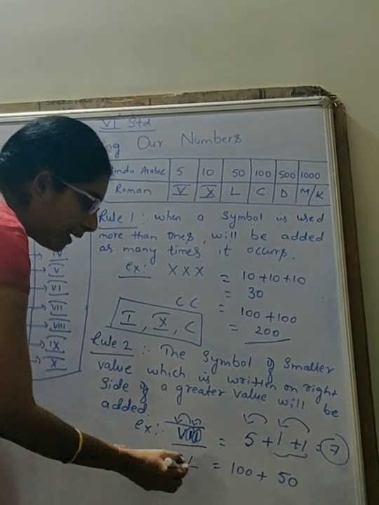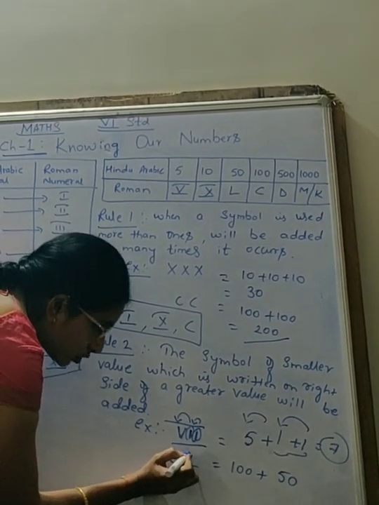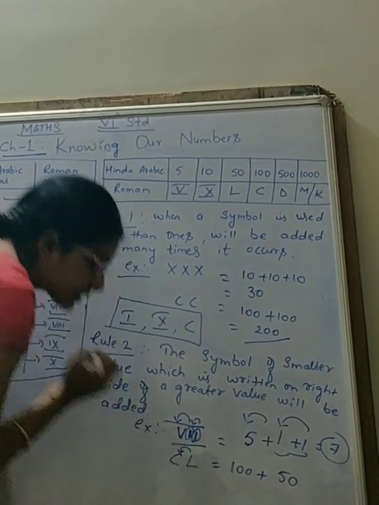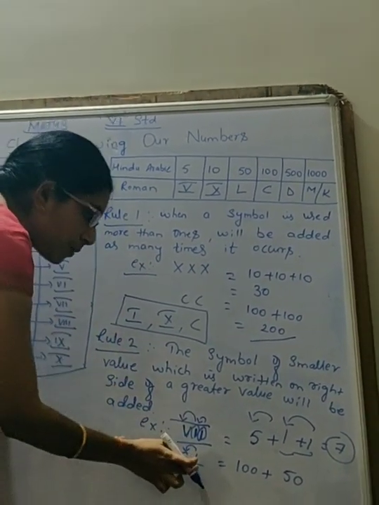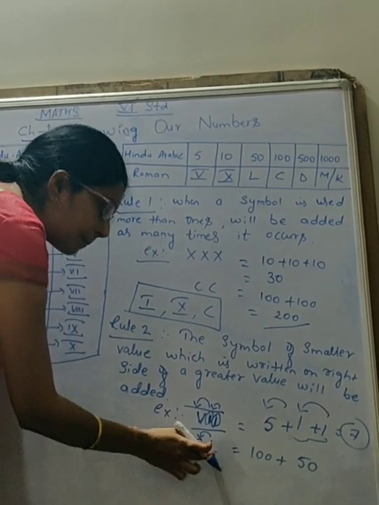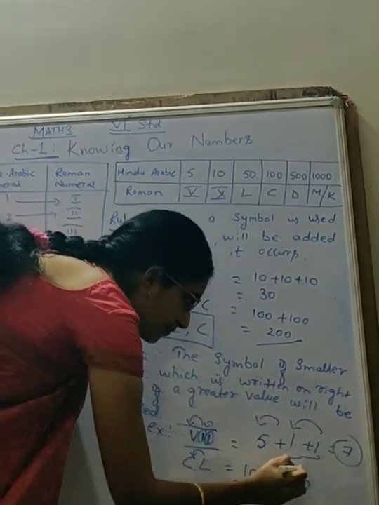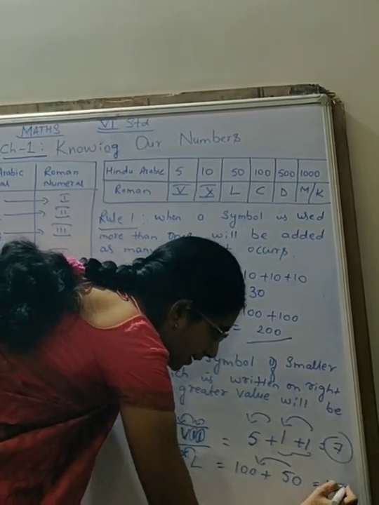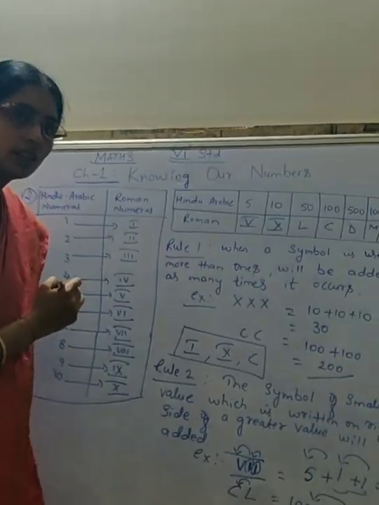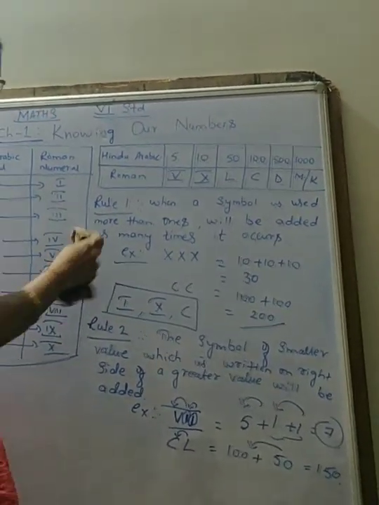So the L will be added on the right side of the greater value. For this symbol, on the right side of this symbol only C is present, right? So this 50 will be added to this 100. Then it will become 150. Got it? Now, we will be learning rule 3.